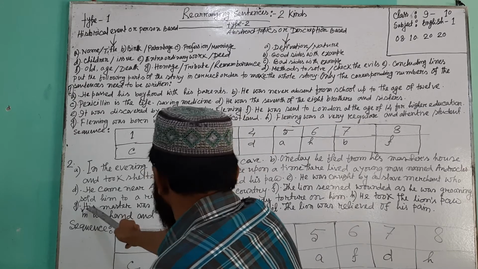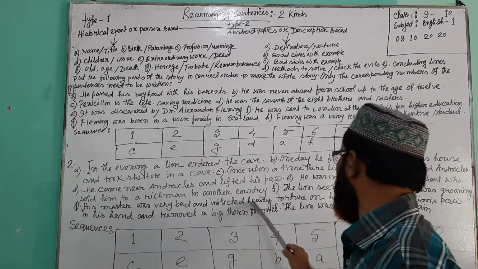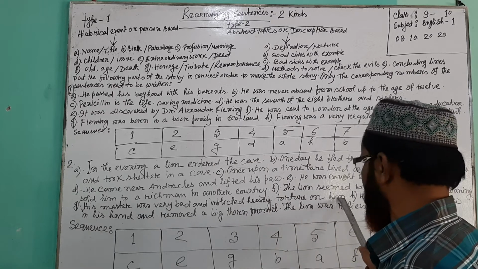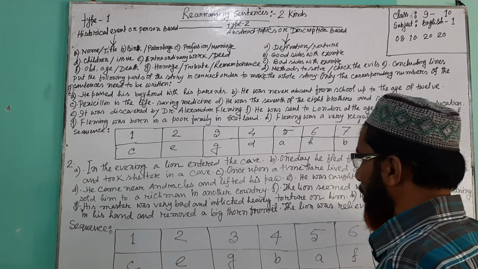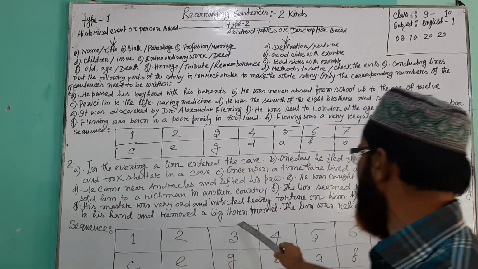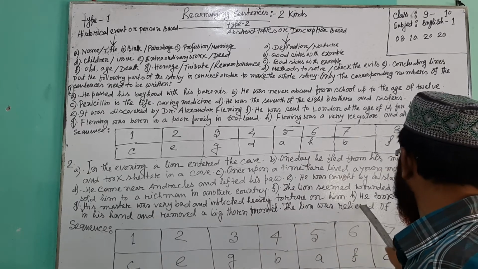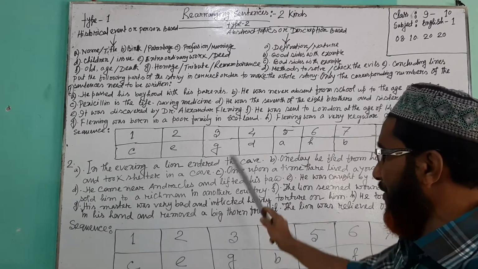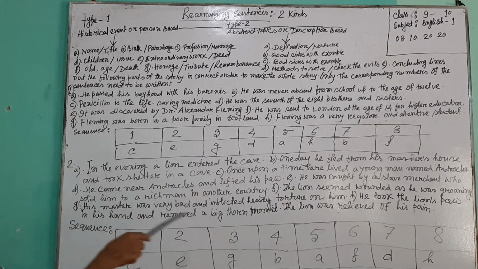Number G. His master was very bad and inflicted heavy torture on him. Number H. He took the lion's paw in his hand and removed a big thorn from it. The lion was relieved of his pain. This is the rearranging sentences. There are 8 sentences here also.